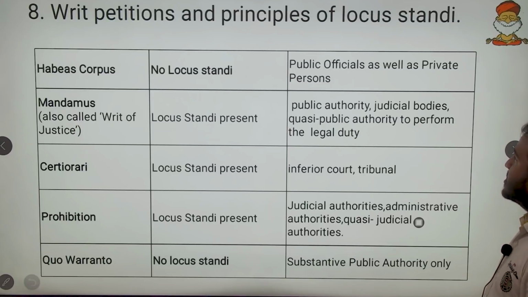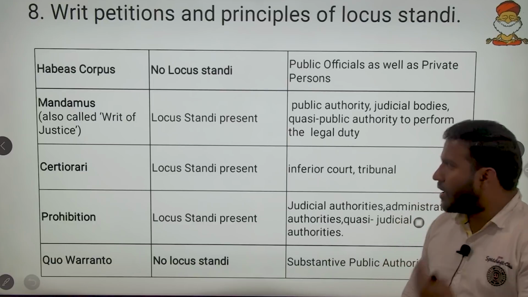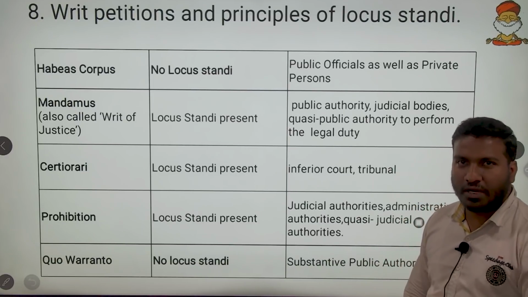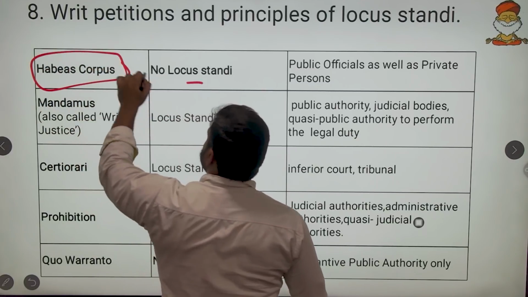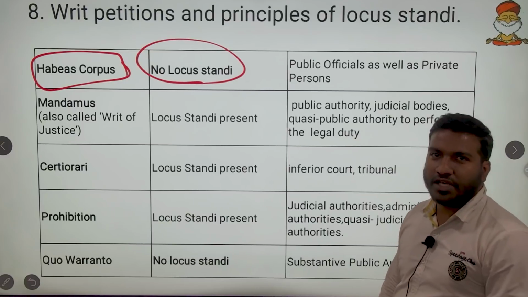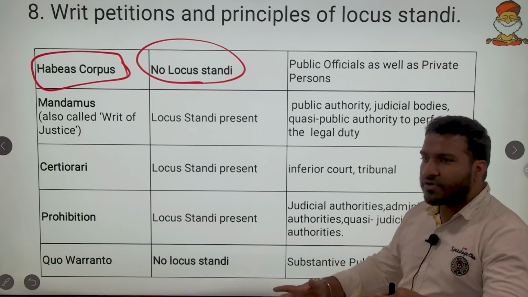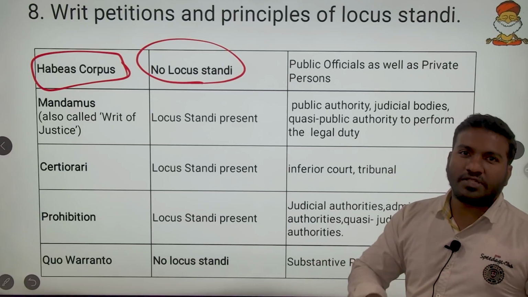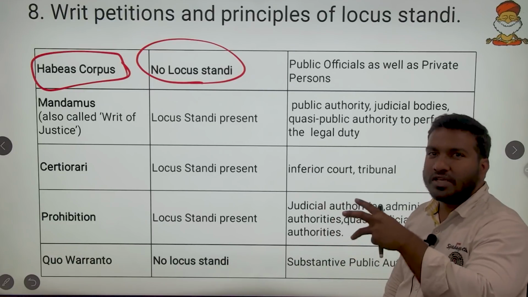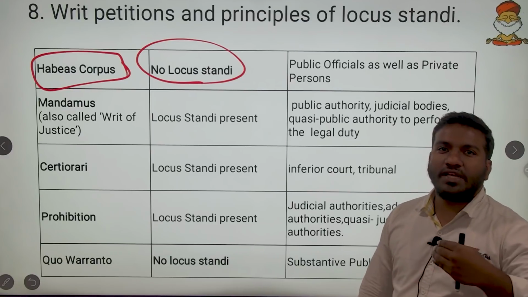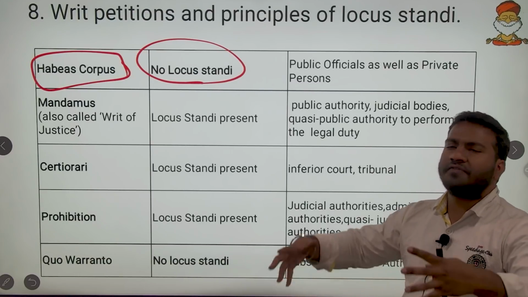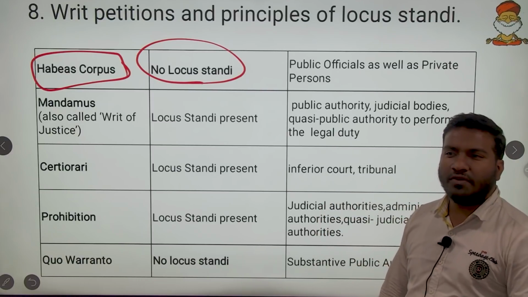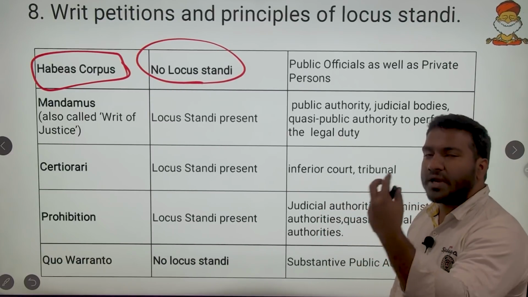Then writ petitions and principles of locus standi. Here also we need not memorize which writ petition comes with locus standi and which will not. Habeas corpus will not have any locus standi. So what is locus standi? It is whether, apart from the aggrieved person, any other person can apply for the writ petition on his name. If we take public interest litigation, that is the most diluted principle of locus standi. Even if I am not at all a kith and kin of anybody, even if I am concerned, I can go and apply the petitions.